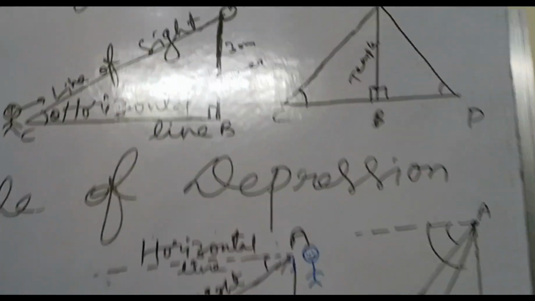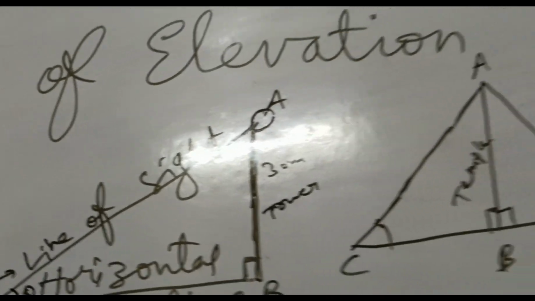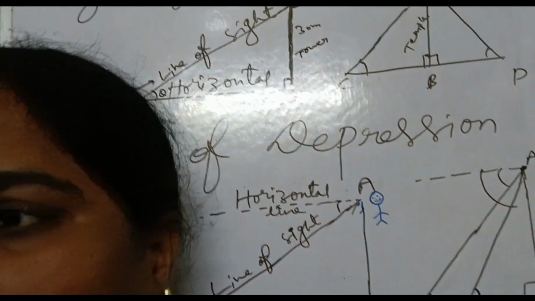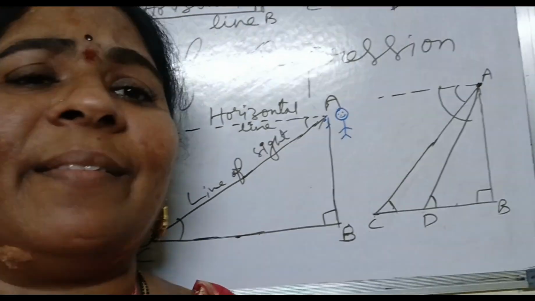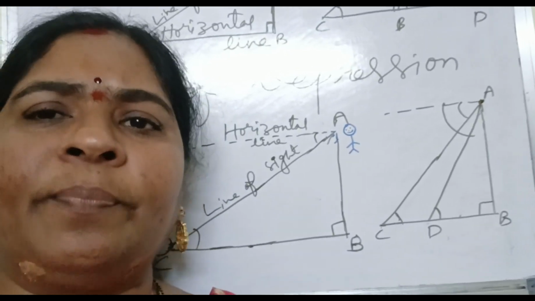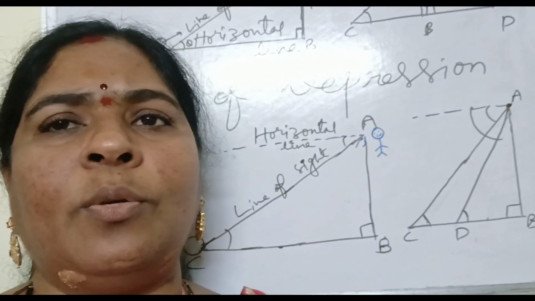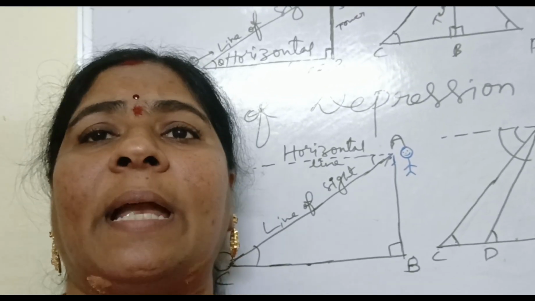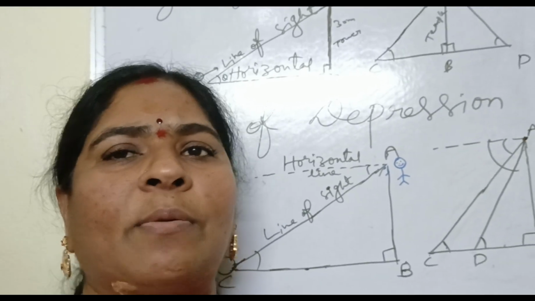You must know compulsorily the whole table related to trigonometric ratios and its values, sin 0 to sin 90, like that cot 0 to cot 90, all values. And very easy tips also I mentioned in my channel. You might have seen, with the help of students I made it clear how to remember the trigonometric ratios easily and how to learn them also. You can watch all my videos, you will have some idea.